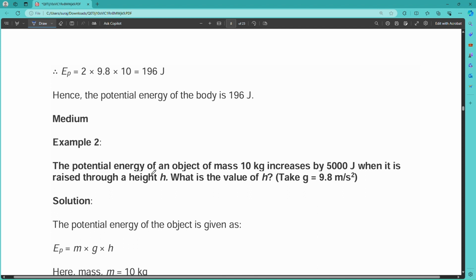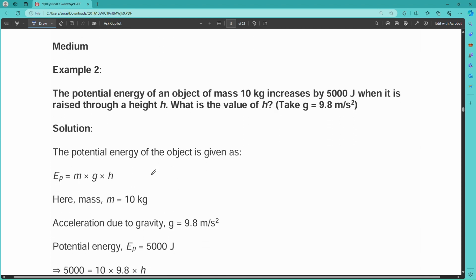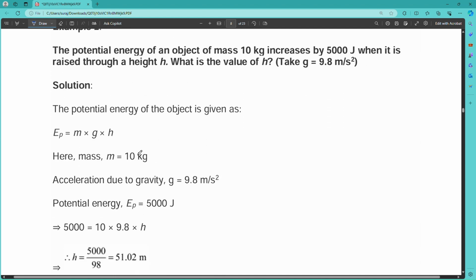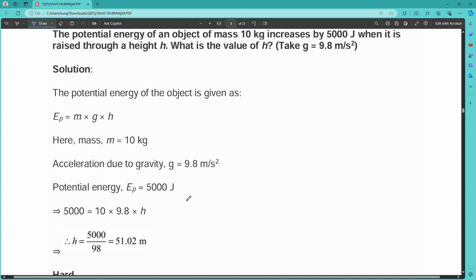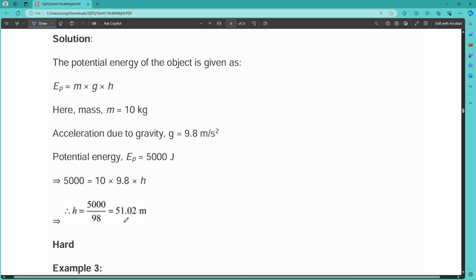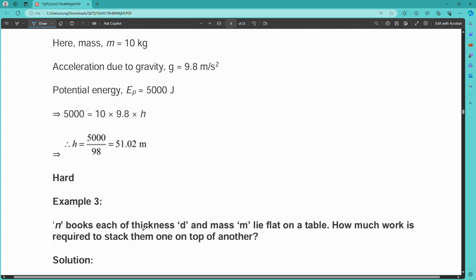I hope all of you got the answer. If you have some trouble getting the answer, then you can see the solution also. The potential energy of an object is given as mgh. Here mass is 10 kg, acceleration due to gravity is given as 9.8, and potential energy is given as 5000 joule. So h equals, that is, potential energy is 5000 joule, and your formula is 10, that is the mass, into acceleration due to gravity, and h. So h will be 5000 by 98. That will be 51.02 meter.